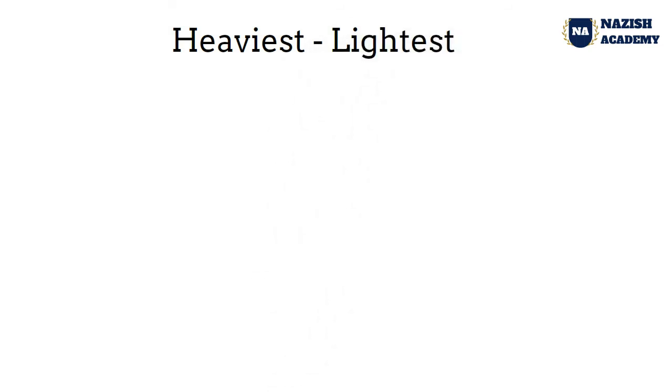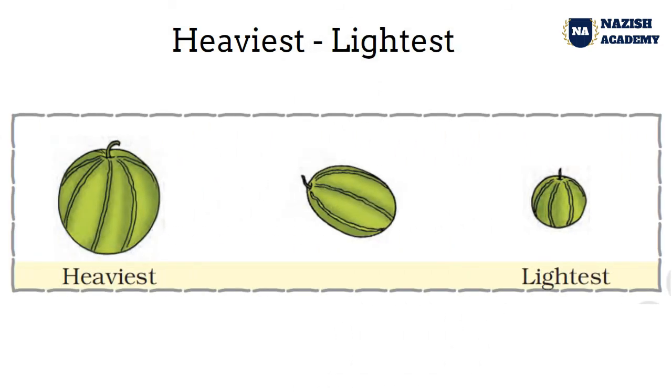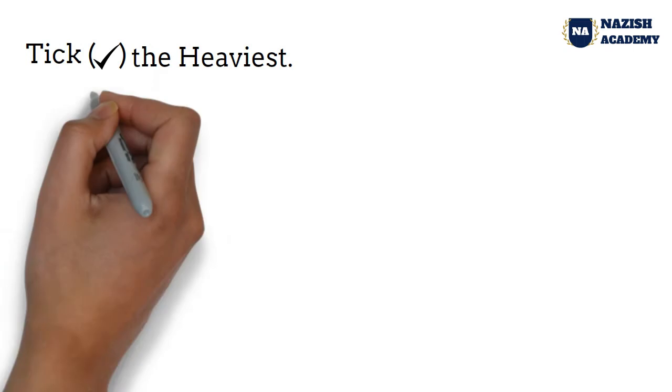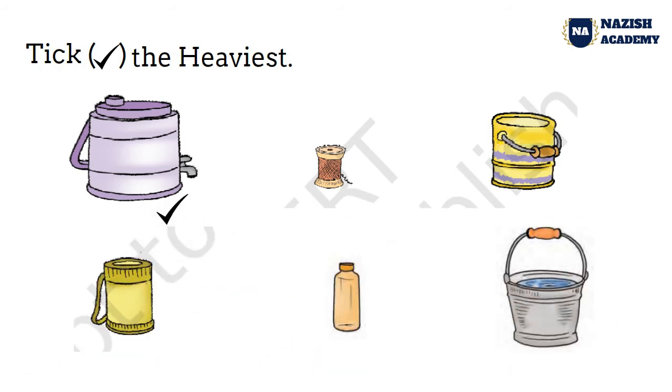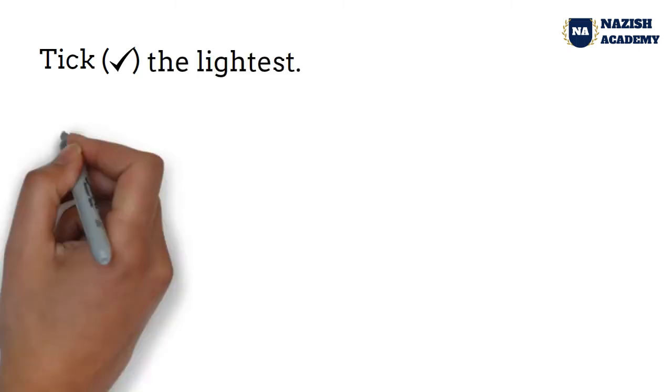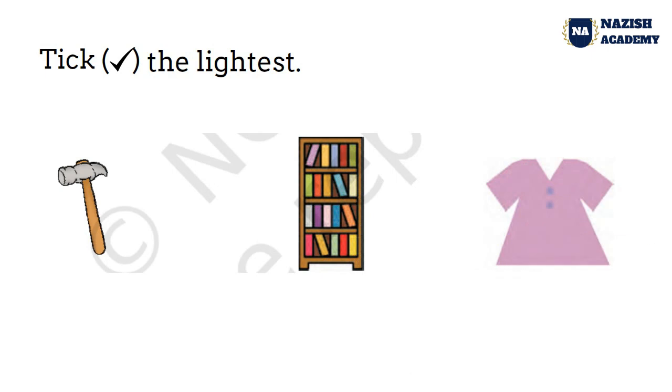Heaviest, lightest. 3 watermelons are there. The watermelon on the extreme left is heaviest and on the extreme right is lightest. Now, take the heaviest. Tell me, which is the heaviest? This one. And here, which is the heaviest object? Tell me, this one. Now, take the lightest. Which is the lightest? Tell me, children. This one.